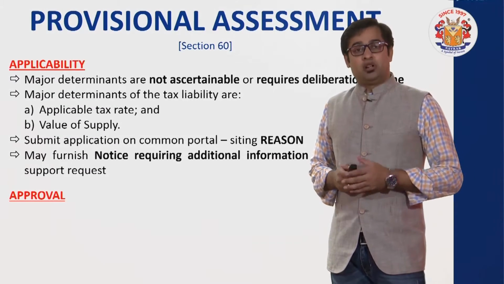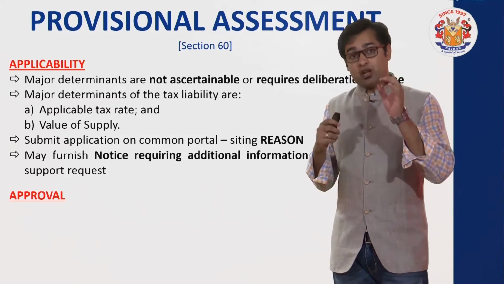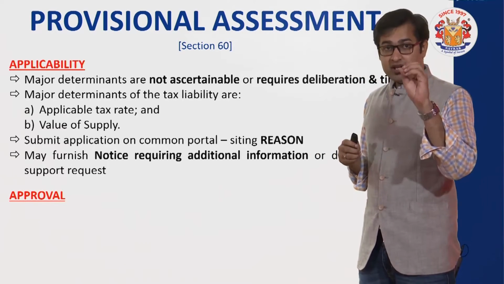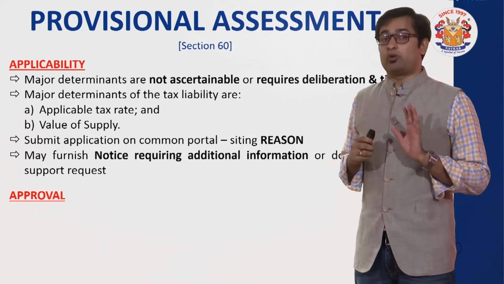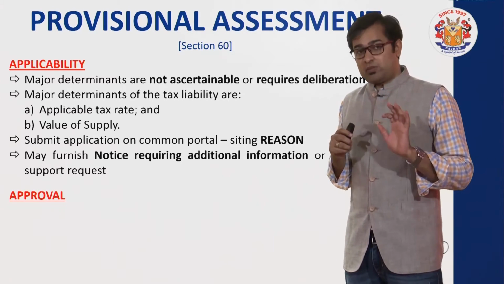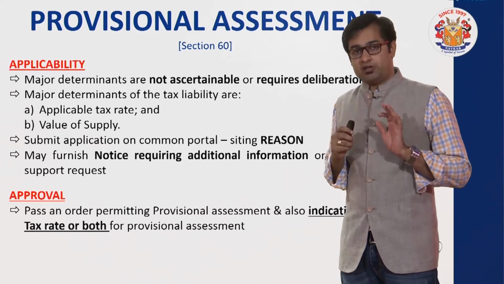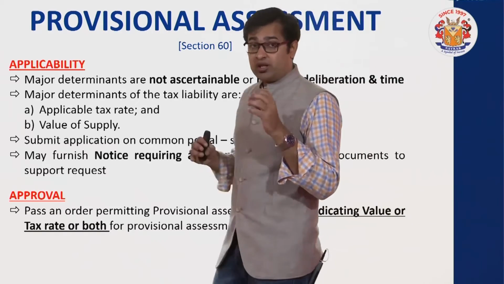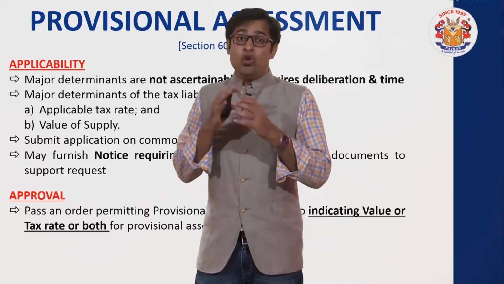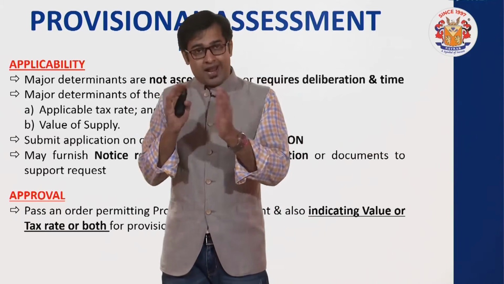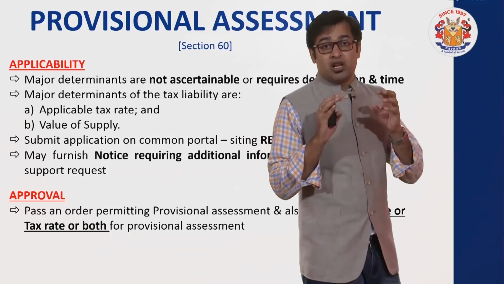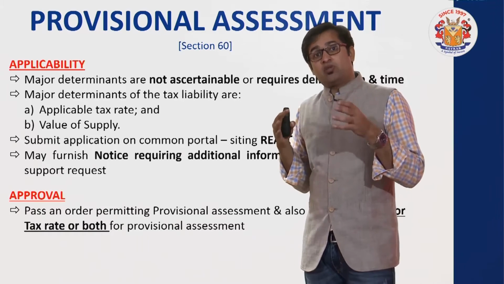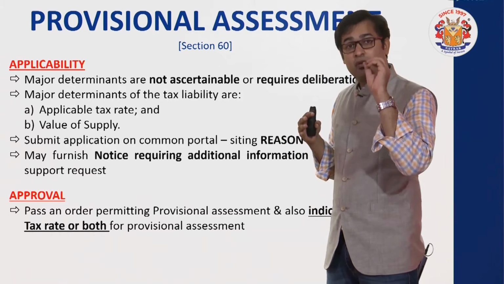When we think of application, now the department officer will approve your application of provisional assessment. So considering the request, the reason and the additional information provided by you, an order will be passed by the department officer approving provisional assessment. Over and above that, in the assessment order or in the approval order, he will also give an indication with regard to the value or the tax rate or both, as the case may be, based on which the provisional assessment should be done. So technically you have applied for provisional assessment, and now the department is asking you to pay tax at the provisional rate.